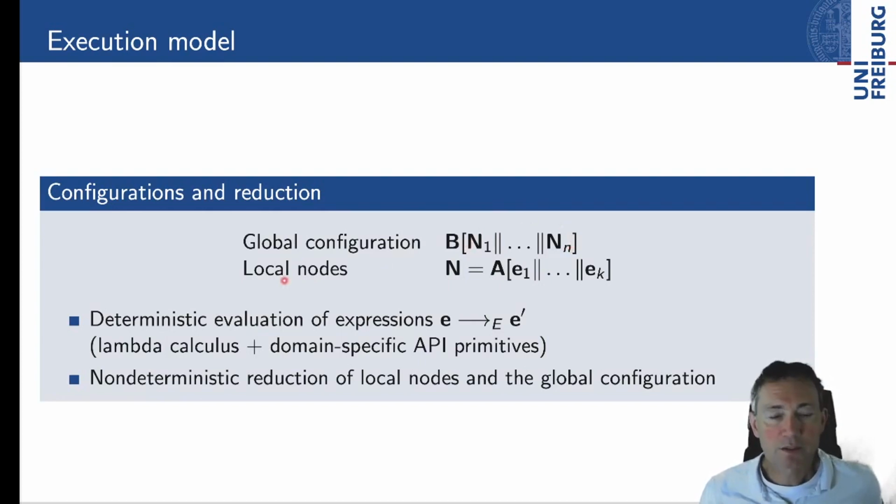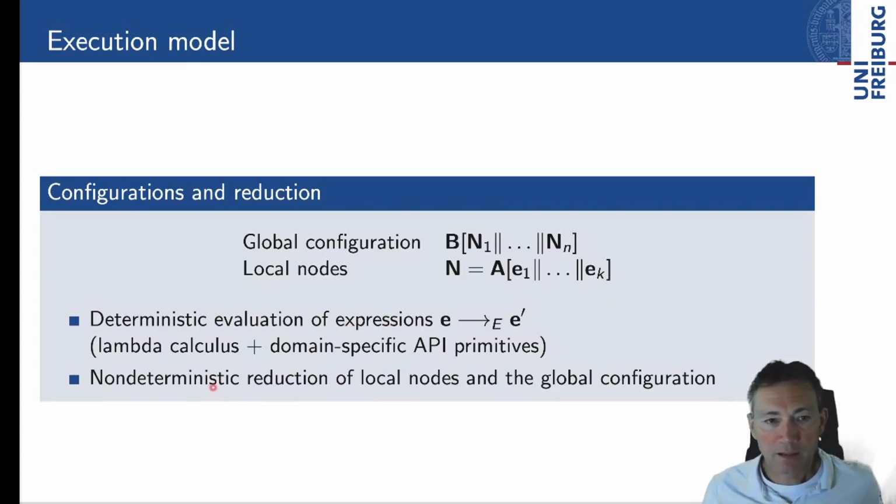Each local node contains some state about the accounts that live at that node, and then it contains any number of threads that again run concurrently. Then we've got deterministic evaluation of the expressions in each single thread, and these expressions are taken from lambda calculus with domain-specific primitives which perform operations on the blockchain.